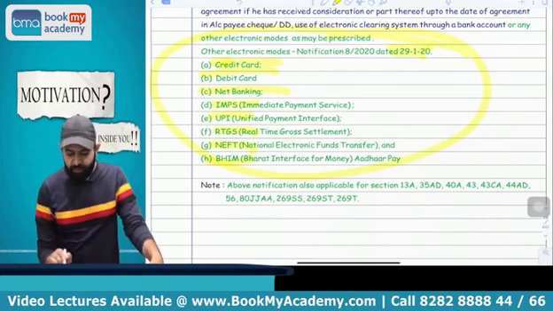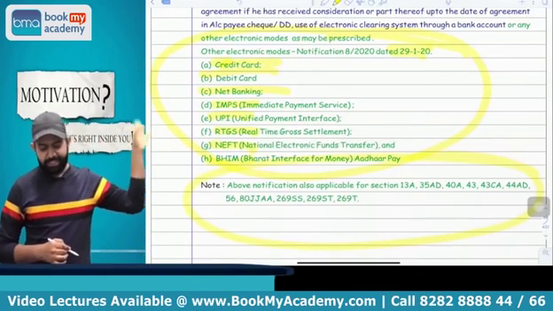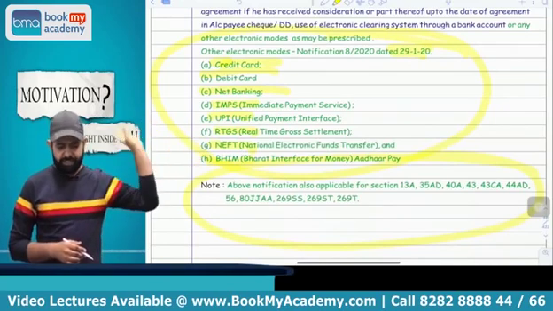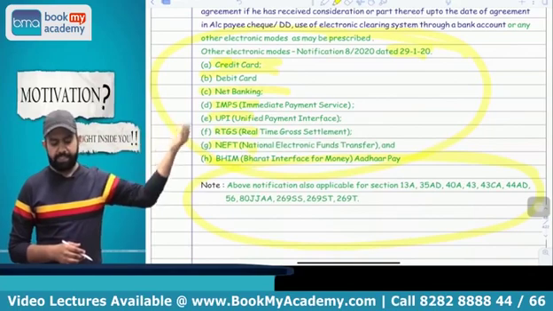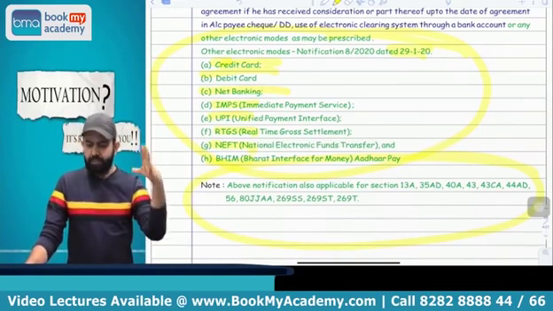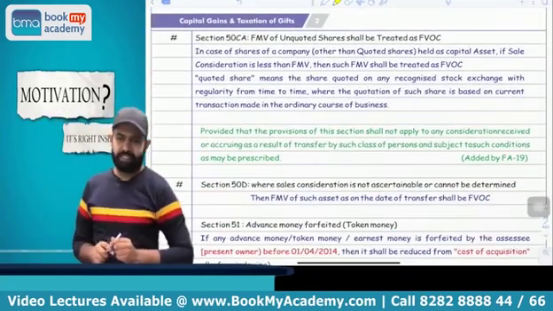And this notified mode is applicable for the other sections also, like 13A, 35AD, 40A, 43, 43CA, 44AD, 56, 80JJAA, 269SS, 269ST and 269T. This means the notified mode is applicable for those particular sections also. You got my point or not? Yes. Now the next section is section 50CA.